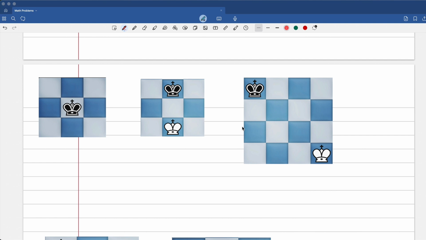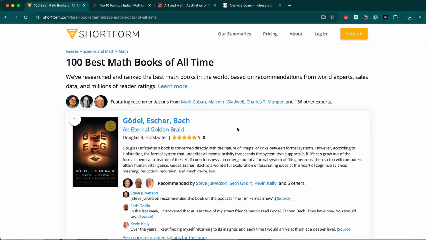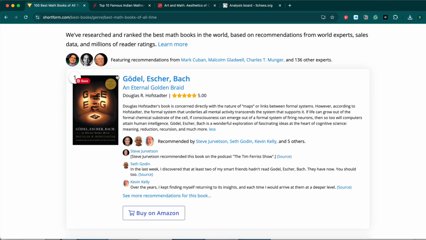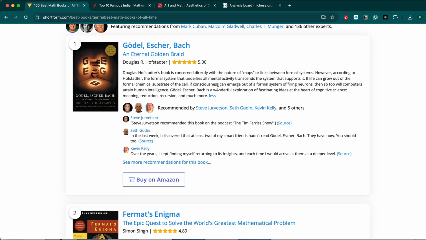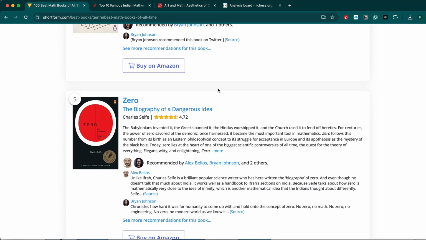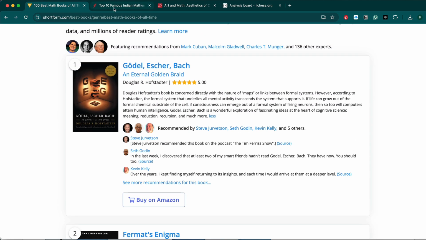But before that, there are a couple of resources that I want to share which should be interesting. The first one is a curated list in short form about the 100 best math books, and you should check it out. Godel, Escher, Bach was one of the first really interesting books that I read in college. Very, very tough read, but fantastic. It really opens up your mind. A couple of other books that I've read, but not all of them. So even I'm very keen to explore this.